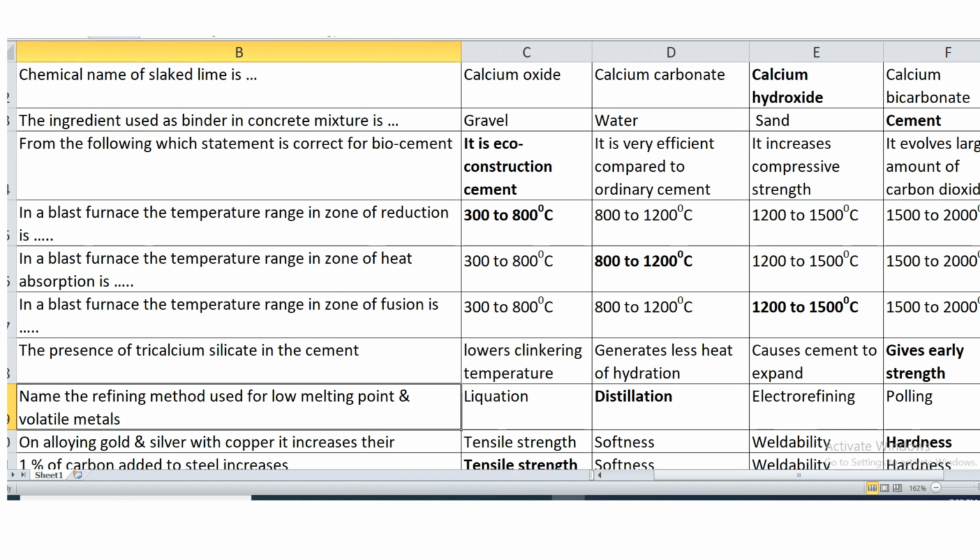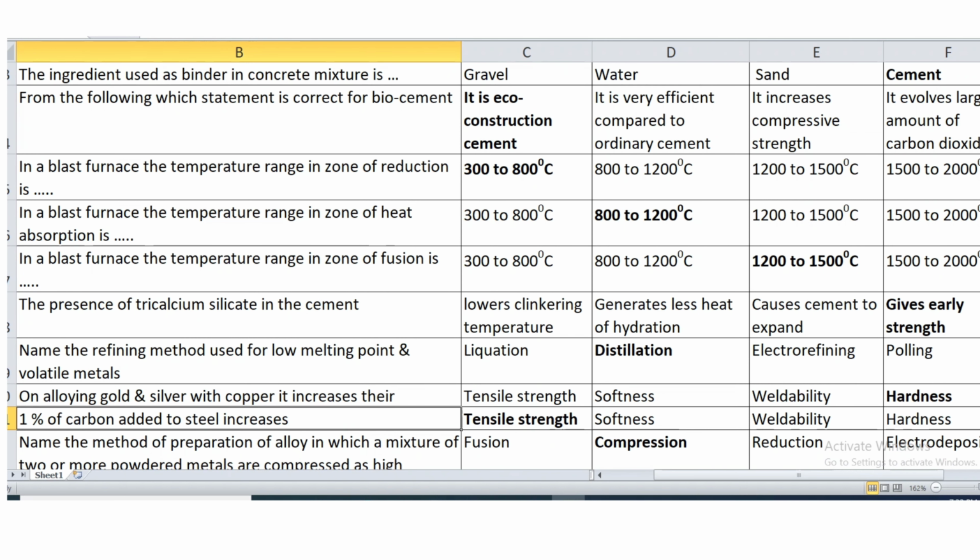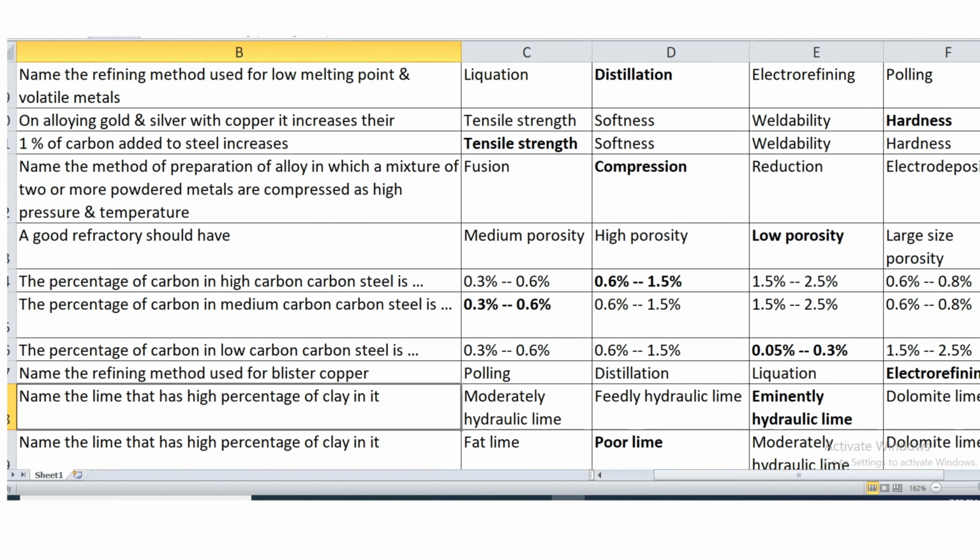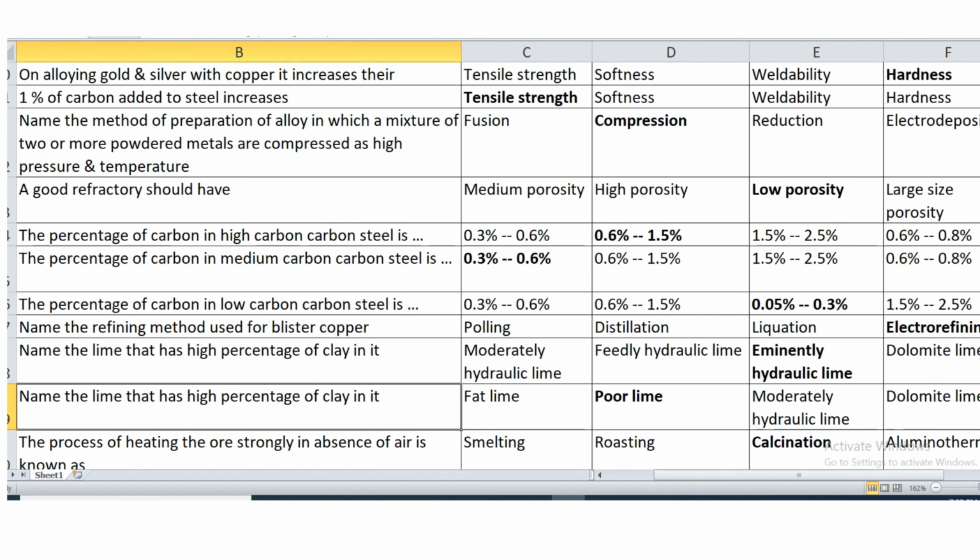The presence of tricalcium silicate in cement gives early strength to the cement. Name the refining method used for low melting point and volatile metals. It is distillation. This process is used for the metals which have low melting point or are volatile in nature. Then next is on alloying gold and silver with copper, it increases what? It increases hardness of gold and silver because they are soft metals.